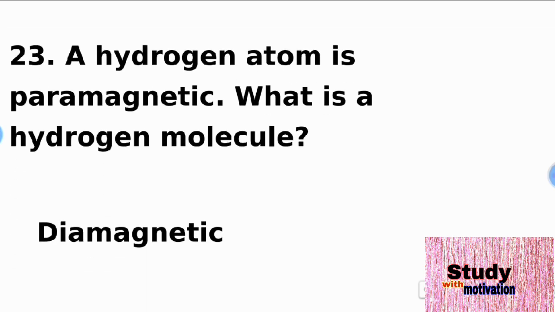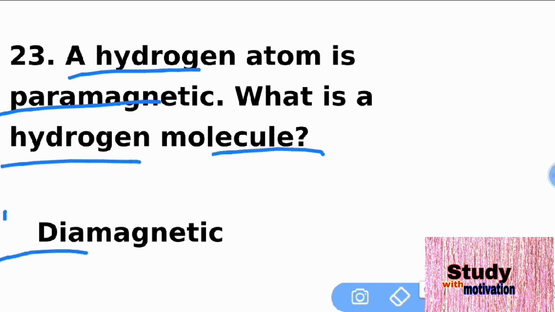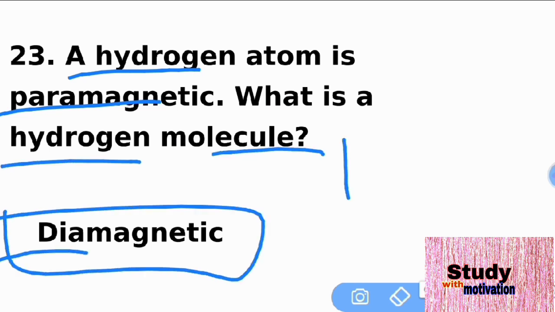The next question is 23. A hydrogen atom is paramagnetic. What is a hydrogen molecule? That is diamagnetic, because we call hydrogen H2.